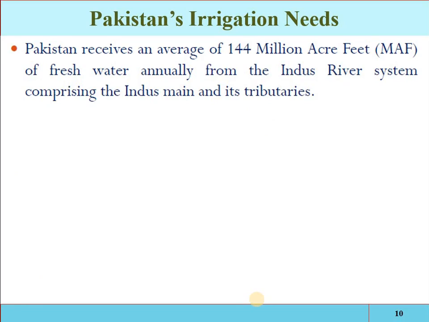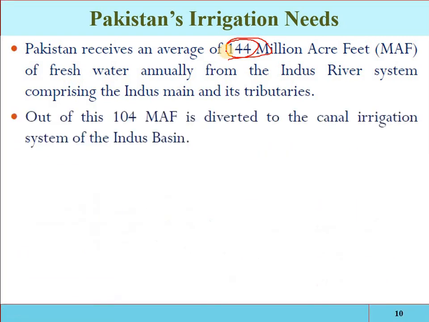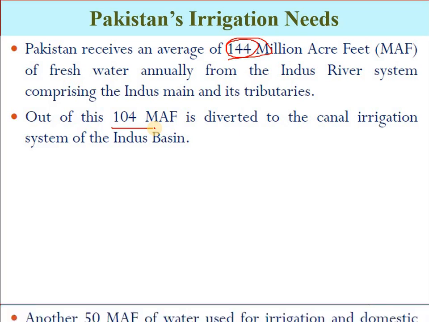Pakistan receives an average of 144 million acre feet, as we have discussed in the second part of this tutorial. Approximately, the average annual flow of the Indus River is 144 million acre feet annually. Out of this, 104 is diverted into the canals. The rest, about 40 million acre feet, is discharged into the Arabian Sea. So we have to develop the infrastructure to control that 40 or 30 million acre feet of water, so we can develop the area.